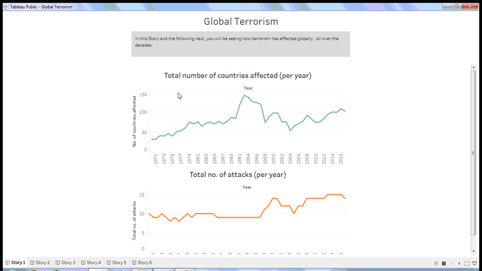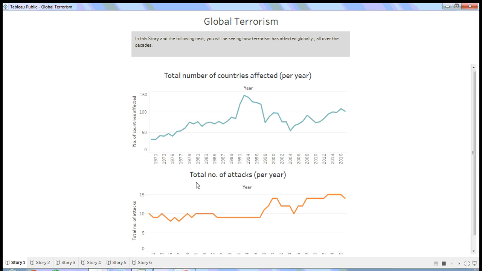So starting with this, here we are first seeing the total number of countries affected per year because of terrorism, from 1971 to 2016. If we look at the lines over here, we can see the variation in the total number of countries affected in their respective years. The year in which the maximum number of countries were affected is 1992, when 141 countries were affected.